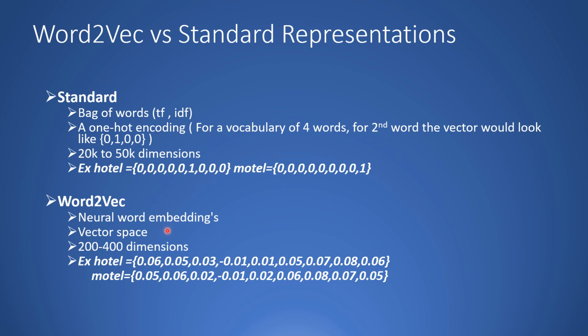In word2vec, they tried to represent words in a vector space, which could be of 200 to 400 dimensions. It is also known as neural word embeddings, which you will get to know when I discuss word2vec in detail. If you have two words which are quite similar, then their values are also quite similar in the vector space.